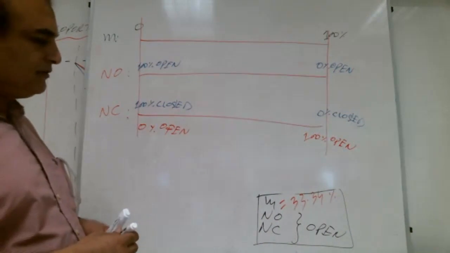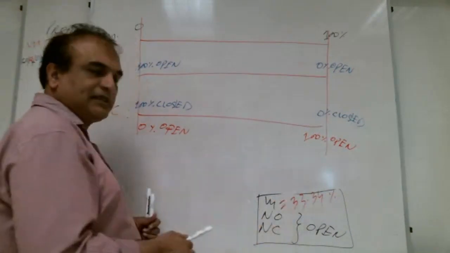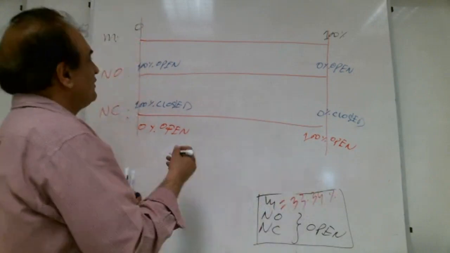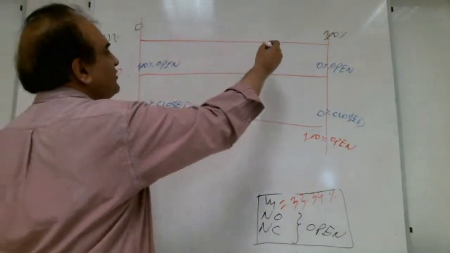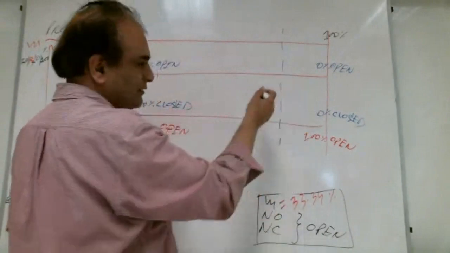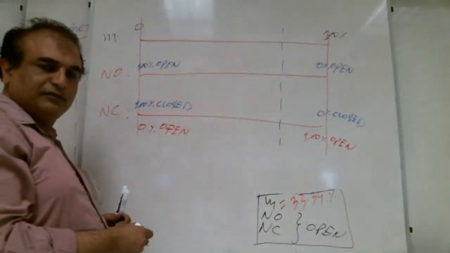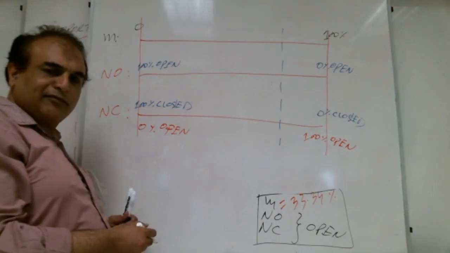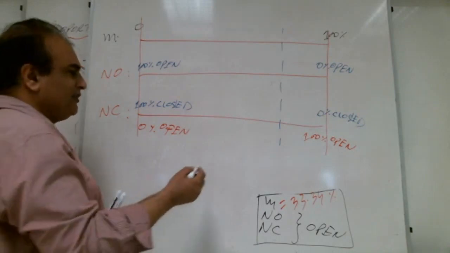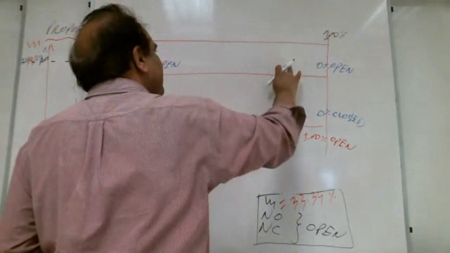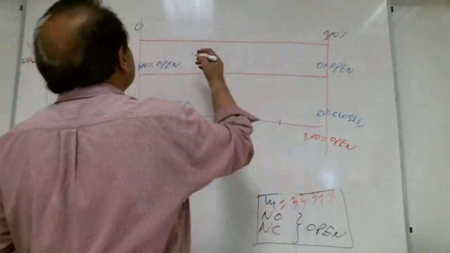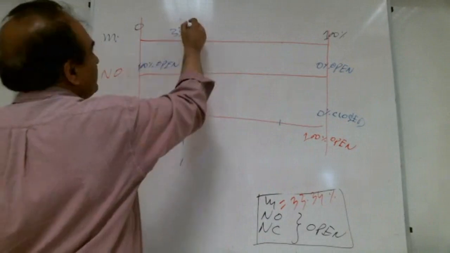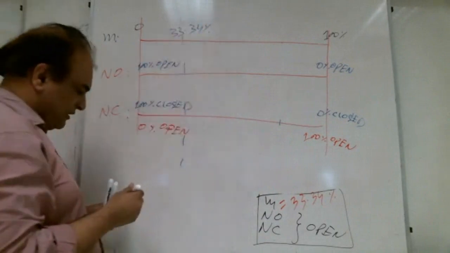What is the output? 33.34%. Output is 33.34%. So it should be where? It should be here. Is this the correct place, Shiva? No. A lot of brothers are telling no. Very good. This is not the correct place. It should be the other way around. It should be somewhere here. 33.34% should be somewhere here.